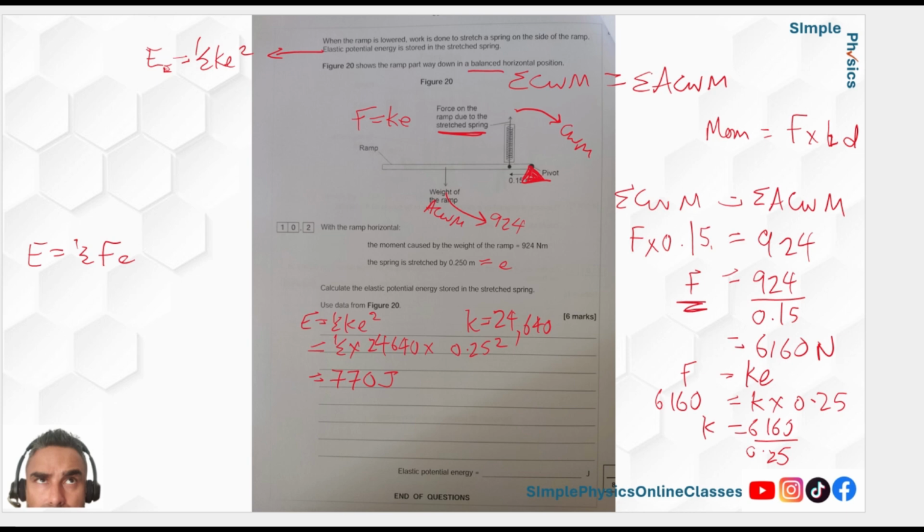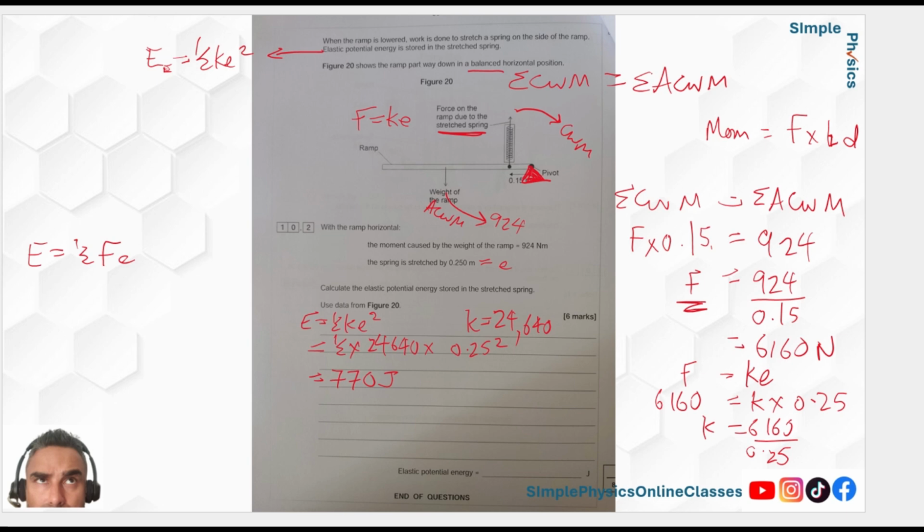Right? This formula is not on the spec. It's an A-level formula, although you could actually derive it if you had to, but it's not there. So for 6 marks, they're expecting you to do all of this. It's a nice question because there's a lot of calculations, but all of these formulas should be springing to your mind, pardon the pun, because you're looking at keywords: elastic potential energy, oh, stretch spring, F equals ke, oh, pivot, moments. That's the sort of mindset you've got to have.